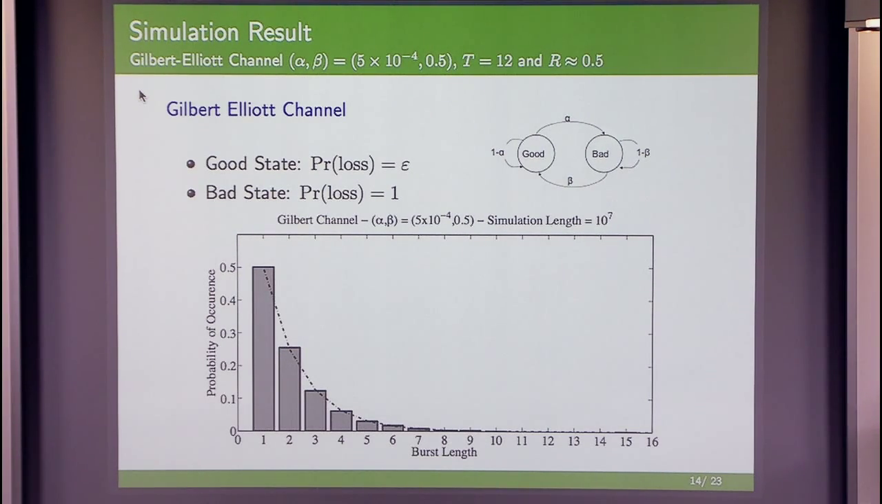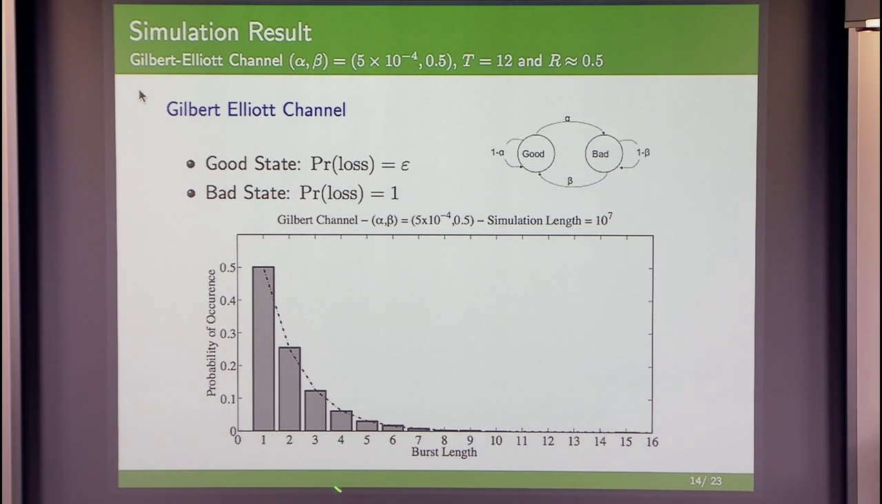So let me now briefly go back and talk about statistical models and show some simulation results and then wrap up. So we will go back to the Gilbert-Elliott channel, which has two states. When the channel is in the bad state, it introduces burst losses. Typically, the burst losses will have an exponential distribution for the Gilbert-Elliott channel, depending on the value of beta here, which is taken to be 0.5.